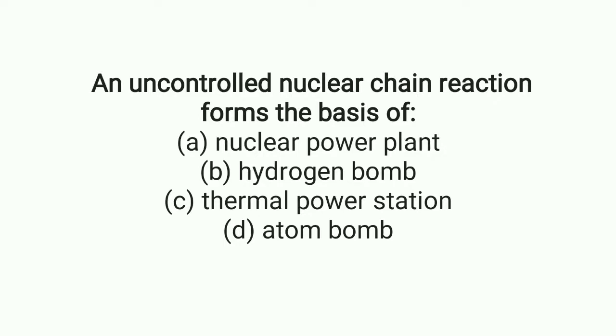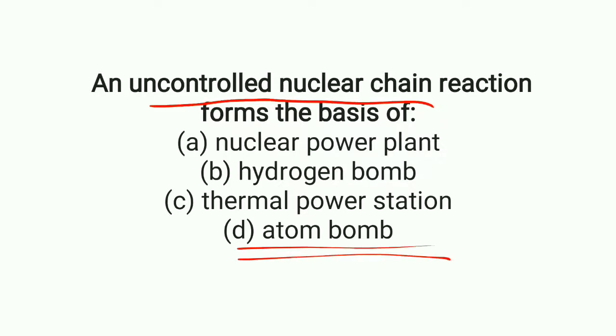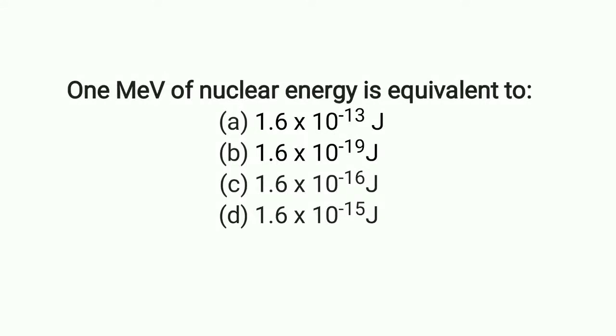And uncontrolled nuclear chain reactions form the basis of the atom bomb. Option D is the correct answer. 1 million electron volt of nuclear energy is equivalent to 1.6 into 10 raised to minus 13 joules. Option A is the correct answer.